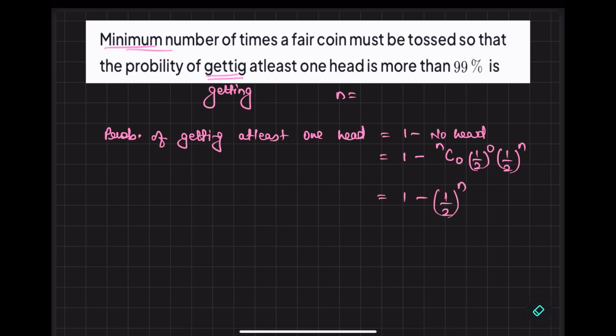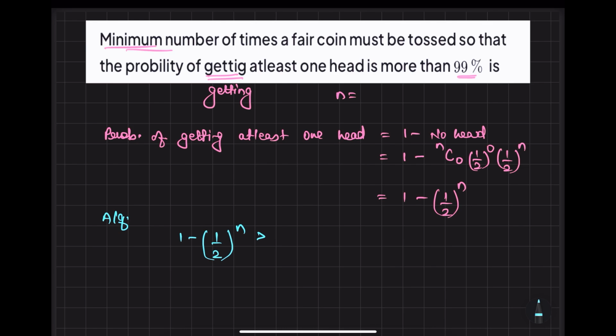So this is the probability of getting at least one head, and they are saying that the probability of getting at least one head is more than 99%. So can I write down this inequality according to the question? 1 minus 1 by 2 power n should be greater than, it is not more than or equal to, so it is more than 99%.